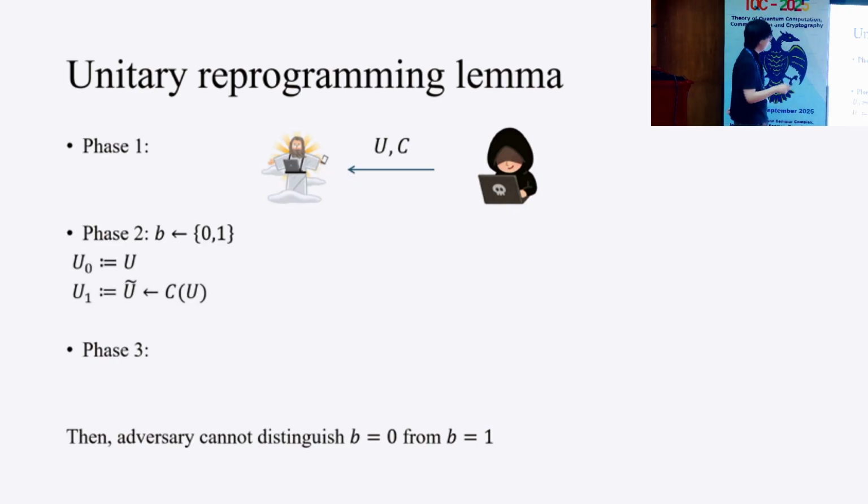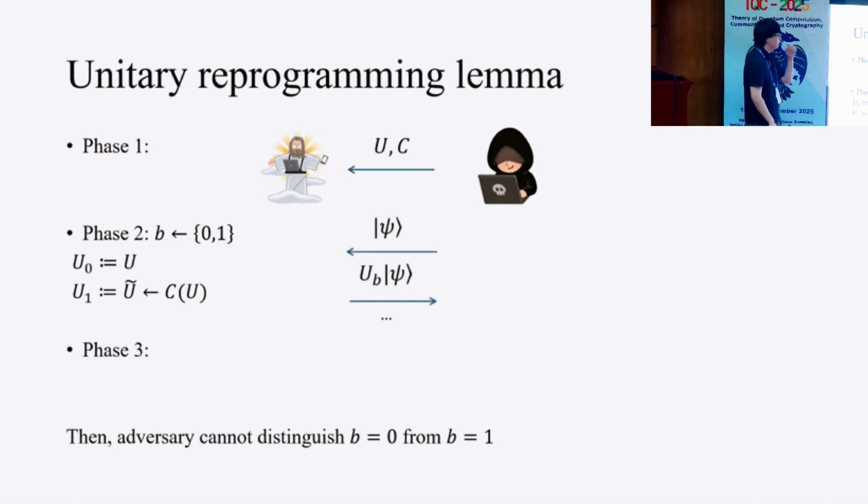If b equals 0, set U0 as U. If b equals 1, run this reprogramming algorithm C on input U, then output U tilde. Then set U1 as U tilde.